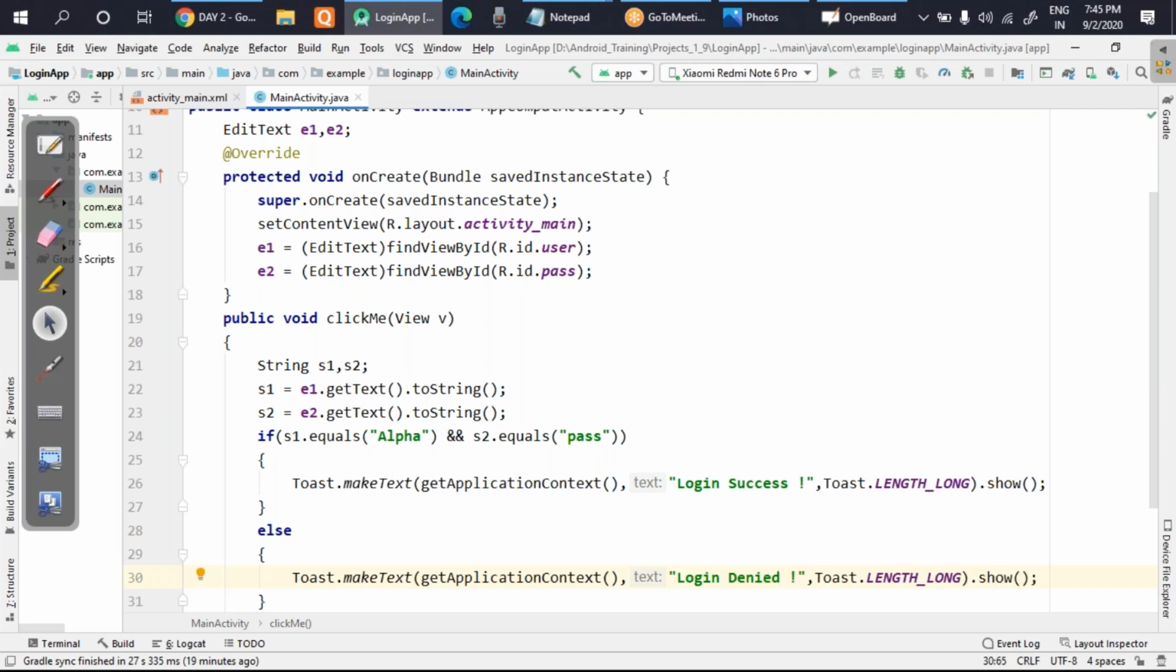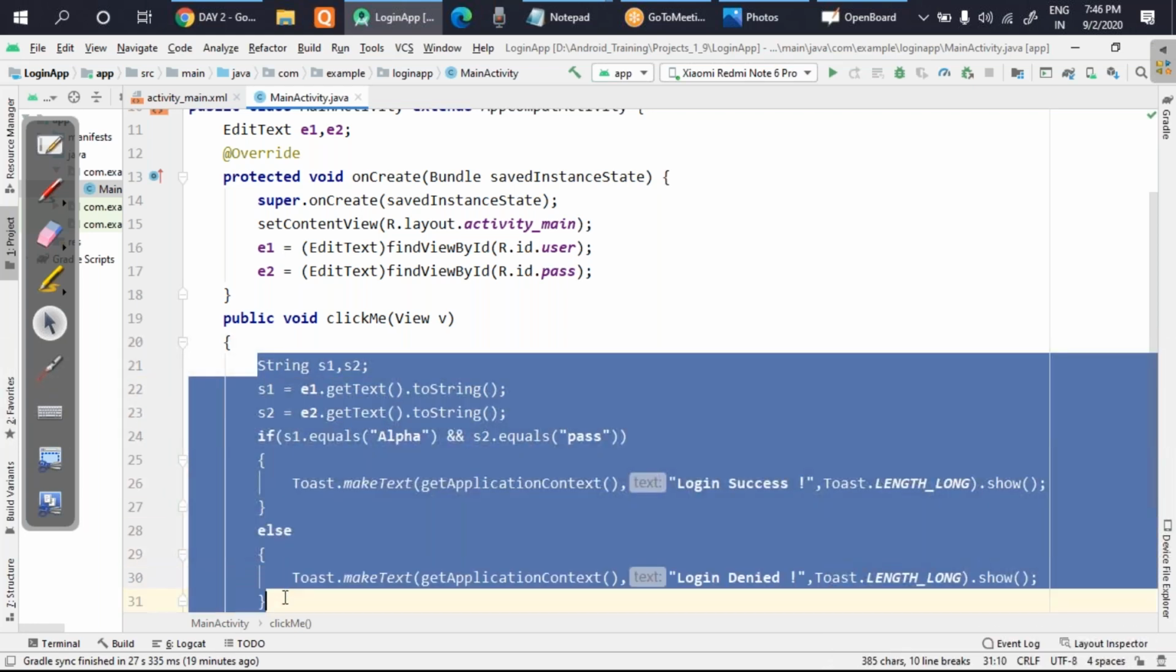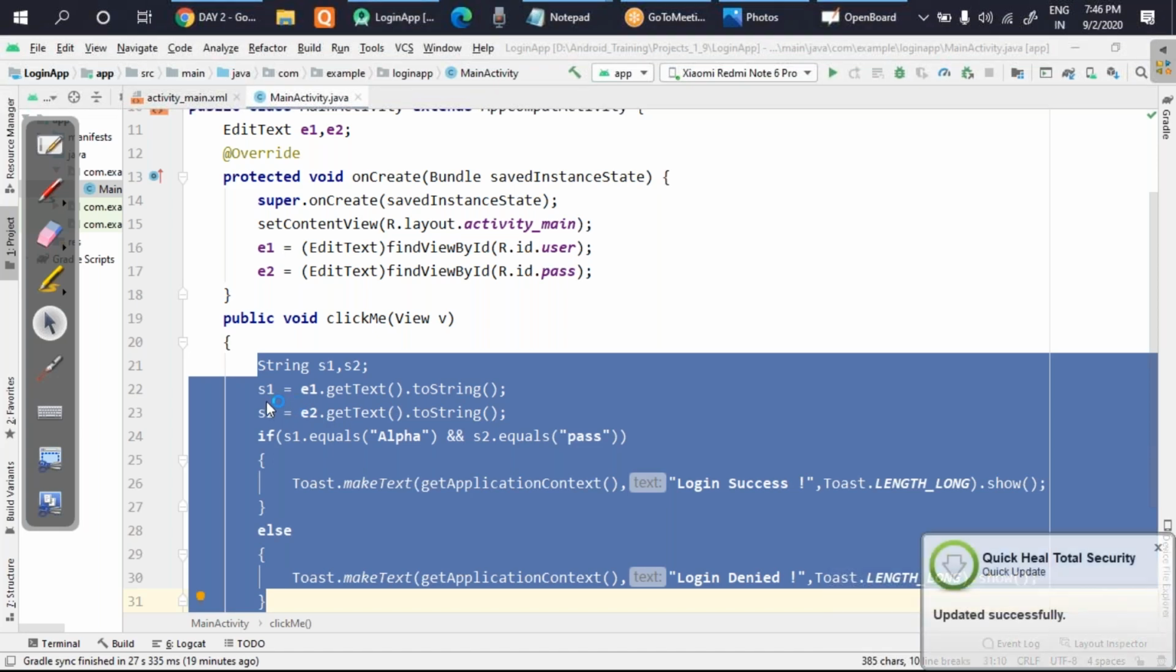Okay, now save it. So once you have done this, can you observe carefully that the complete logic is ready? Now if I try to execute the program, what will happen? S1 and S2 will be getting the string from the edit text, and then I will compare it.